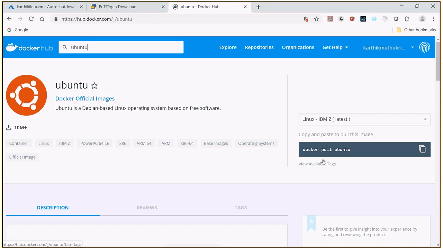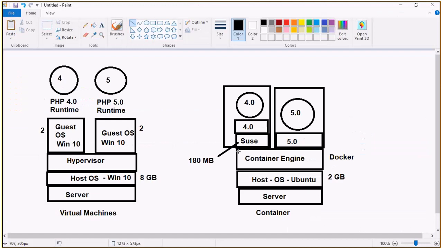If you give this command docker pull Ubuntu, the container engine will go and pull that image or that layer and place it here. On top of that, you can have PHP 4.0 and you put the application, you compose it. When you compose it, you are just binding it together as a single one, and then take that container and you can place it wherever you want.